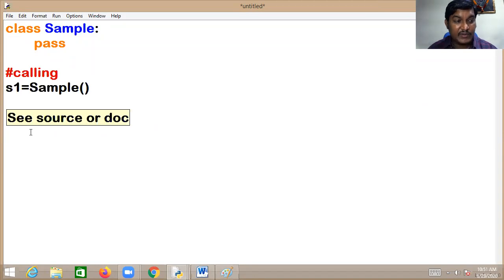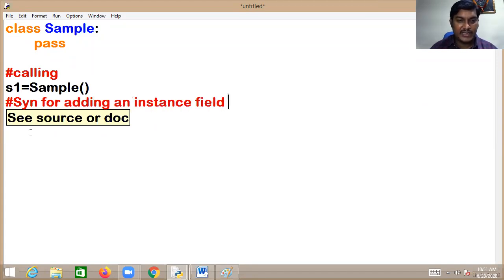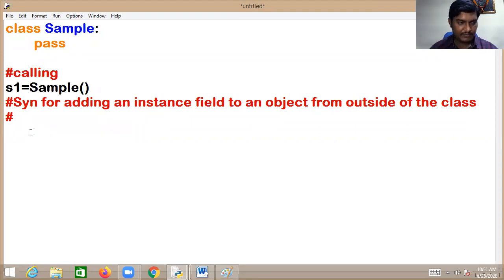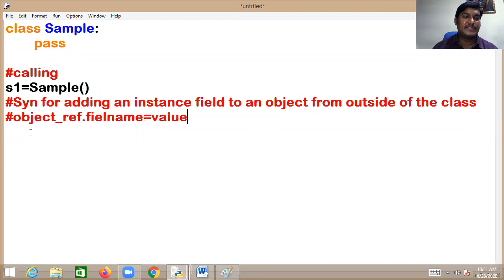How to add? What is the syntax for adding an instance field to an object from outside of the class? Object reference dot field name equal to value. This is the syntax.